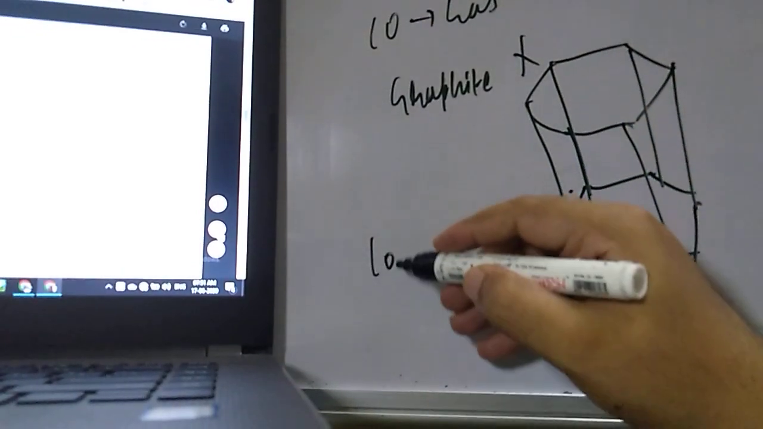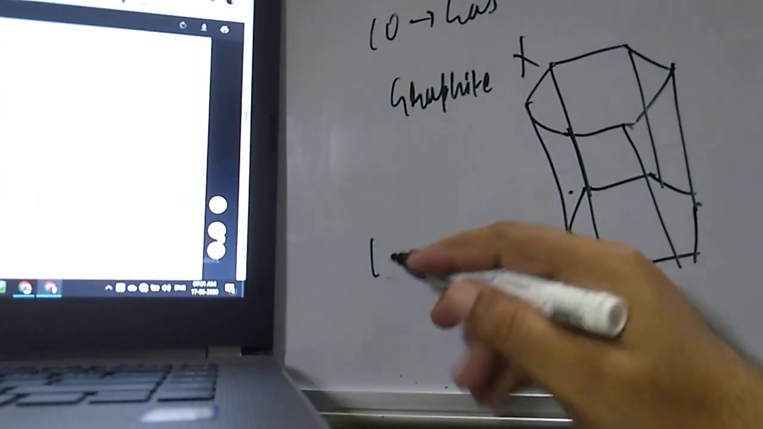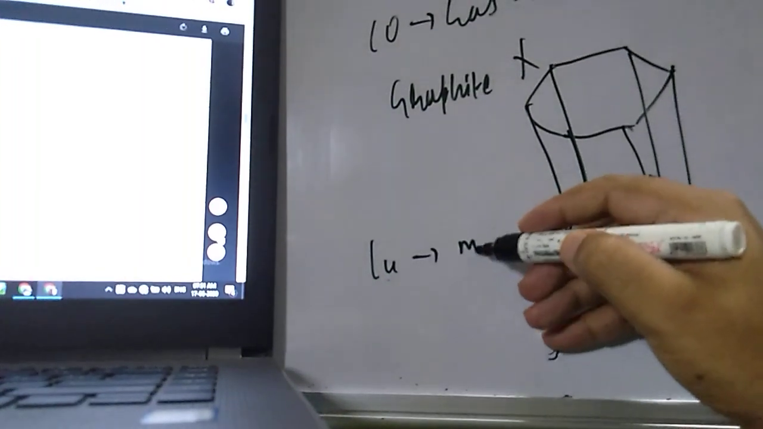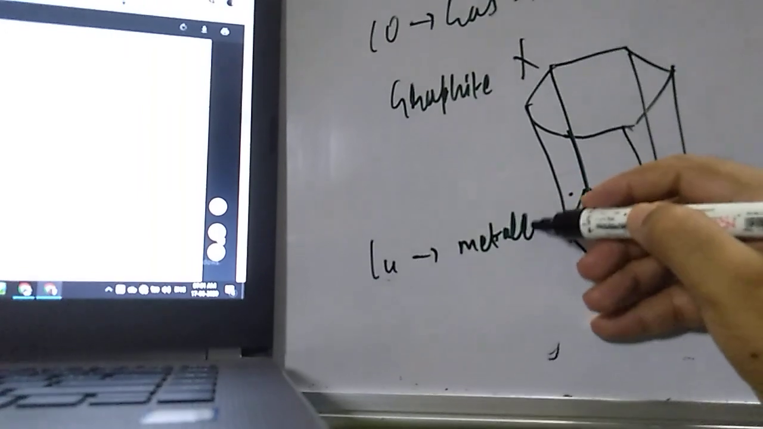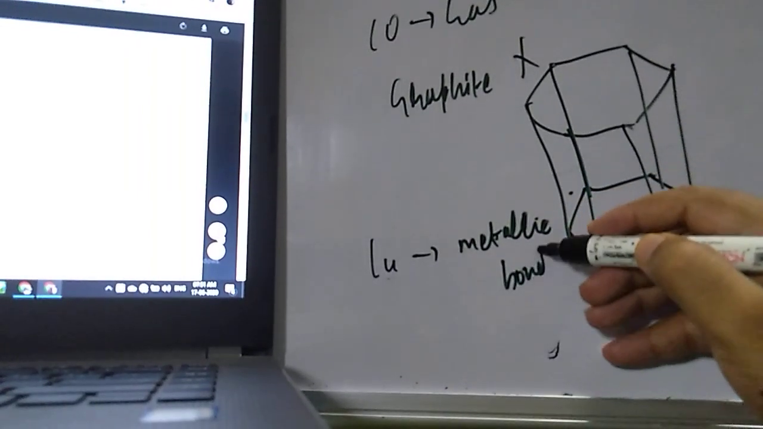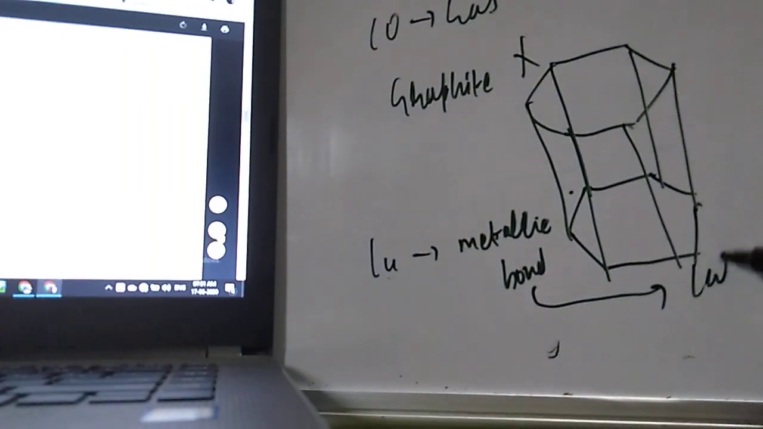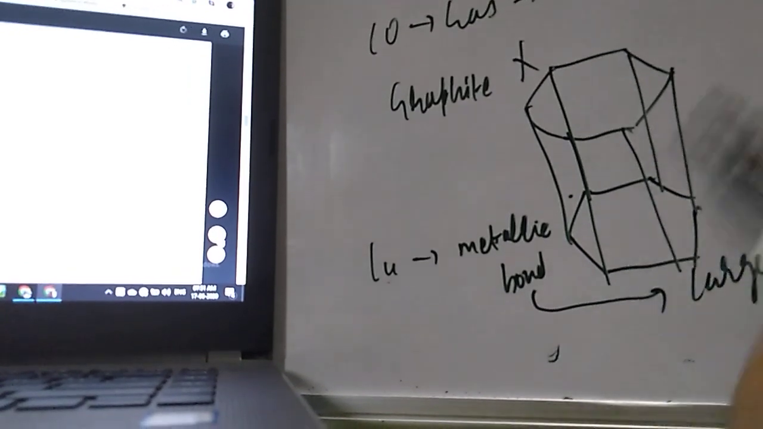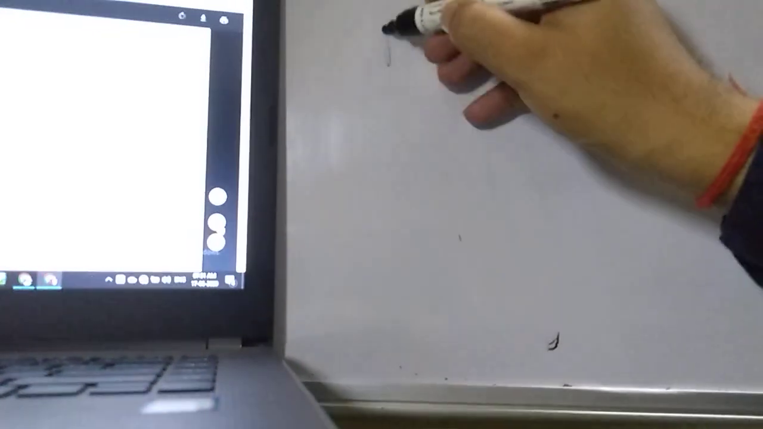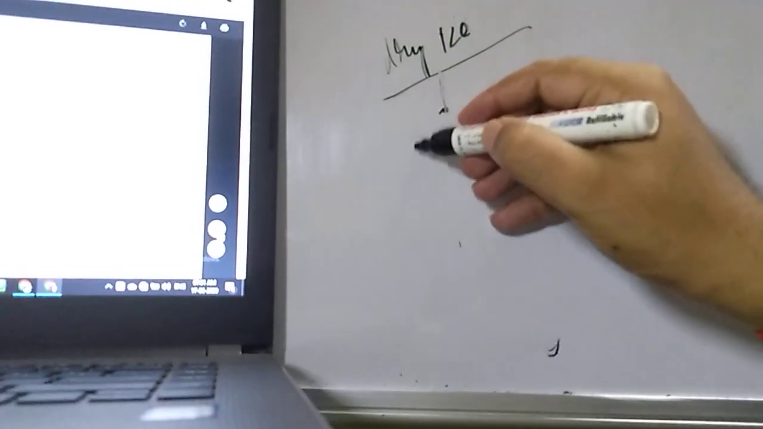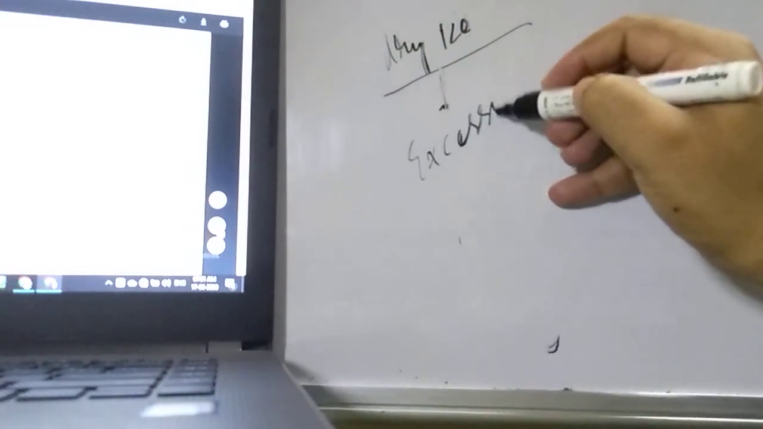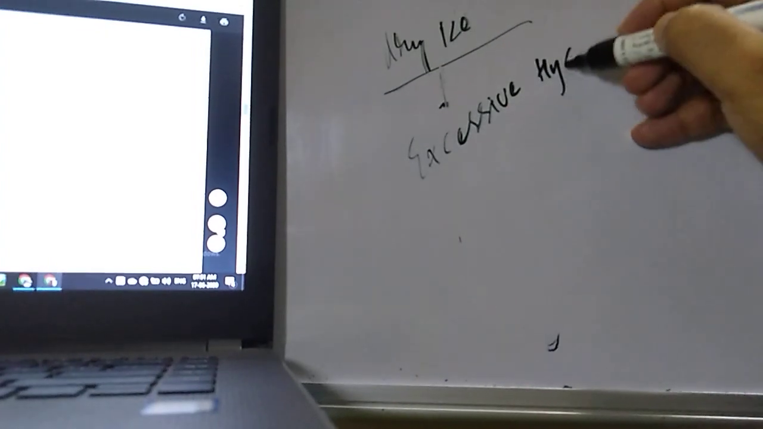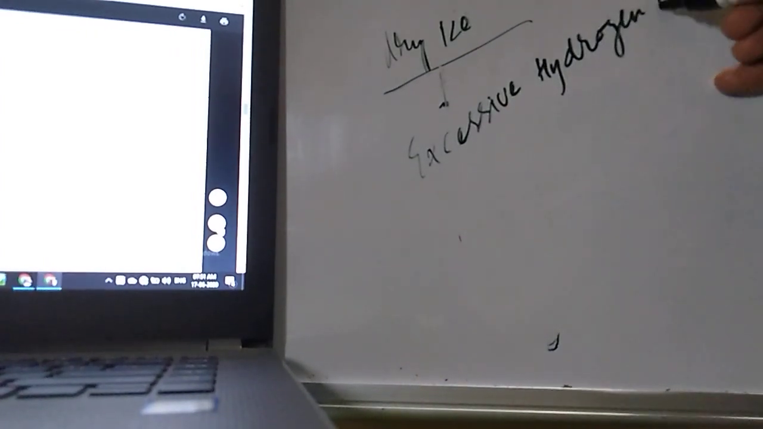If you are talking about copper, student, this is Cu. Copper also has a metallic bond, student. When you are talking about metallic bond, it is also a d block element, so it is also the larger size. Okay, so what will be our correct answer, student? The correct answer will be dry ice. If you talk about dry ice, it has excessive hydrogen bonding, student.